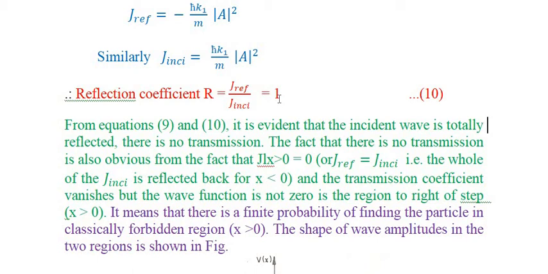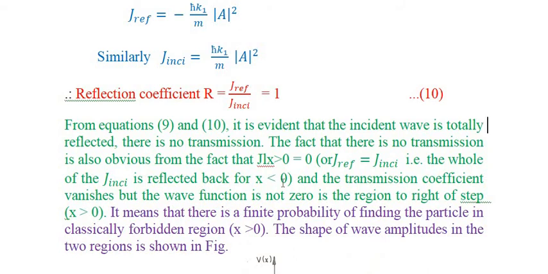The fact that there is no transmission is also obvious from the fact that the current density for the region x greater than 0 is 0. That means the total current density of the reflected wave is equal to the total current density of the incident wave. That means the whole of the incident wave is reflected way back for x less than 0, and the transmission coefficient vanishes.